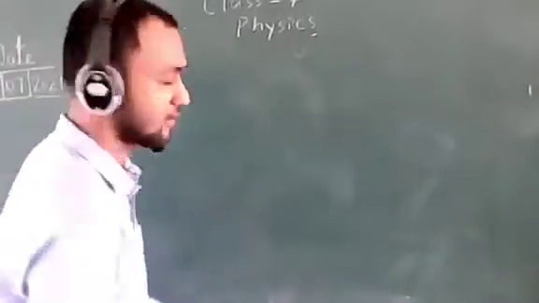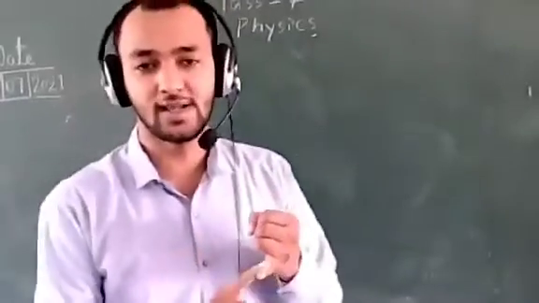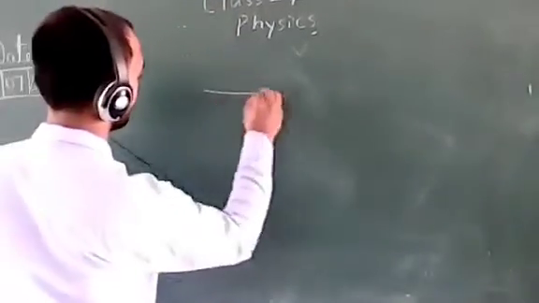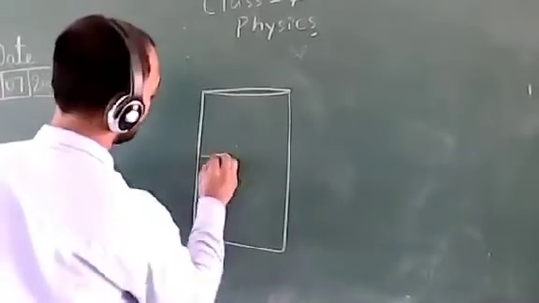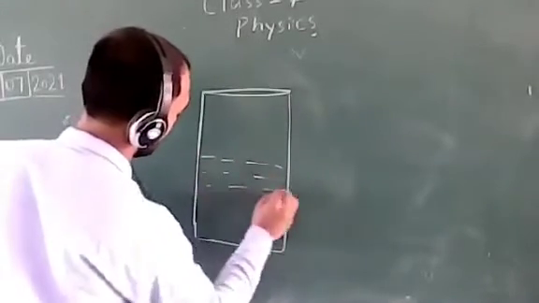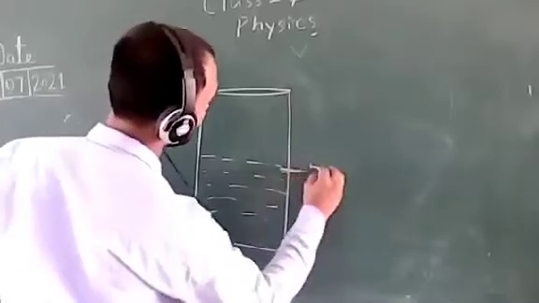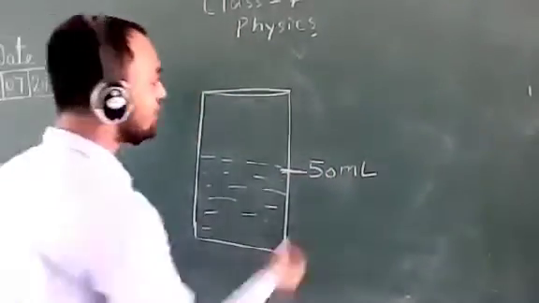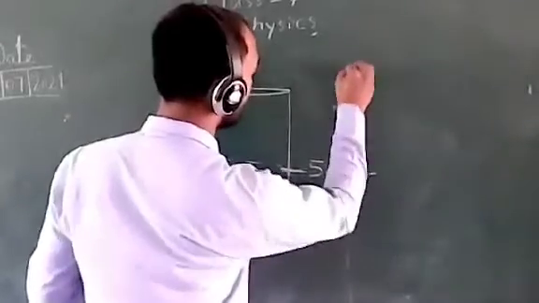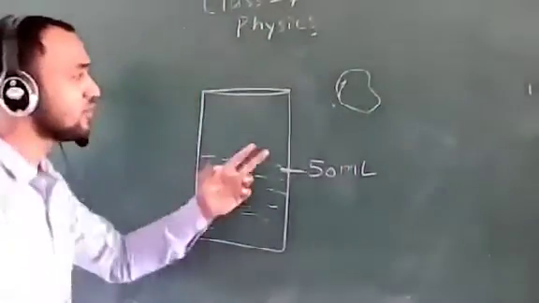First, we require a measuring cylinder, also called a graduate cylinder, which is filled with water. We all know a measuring cylinder is marked. Suppose it is filled with water up to 50 ml. Now we have to calculate the volume of some irregular shape. Just assume it is a stone. What do we have to do?